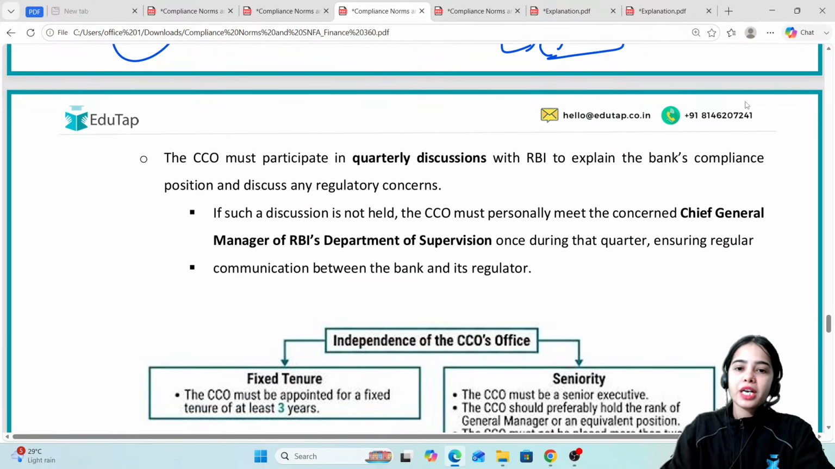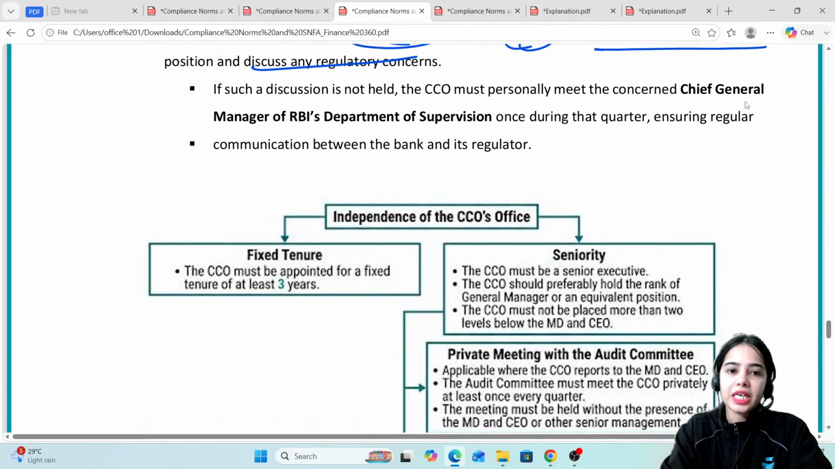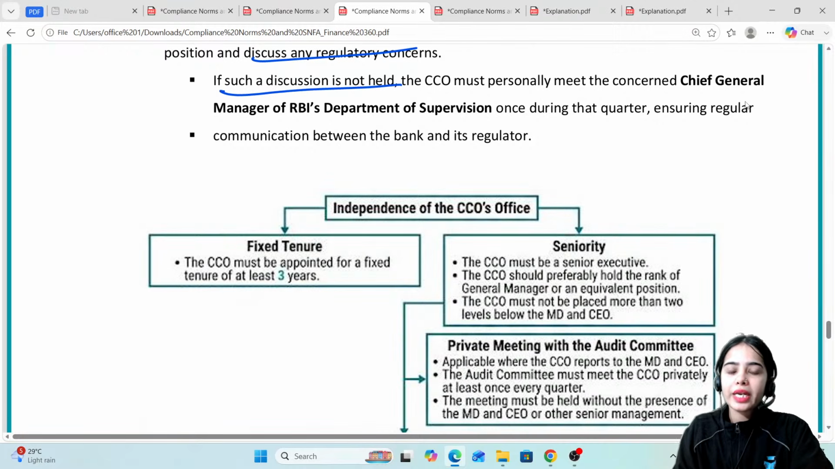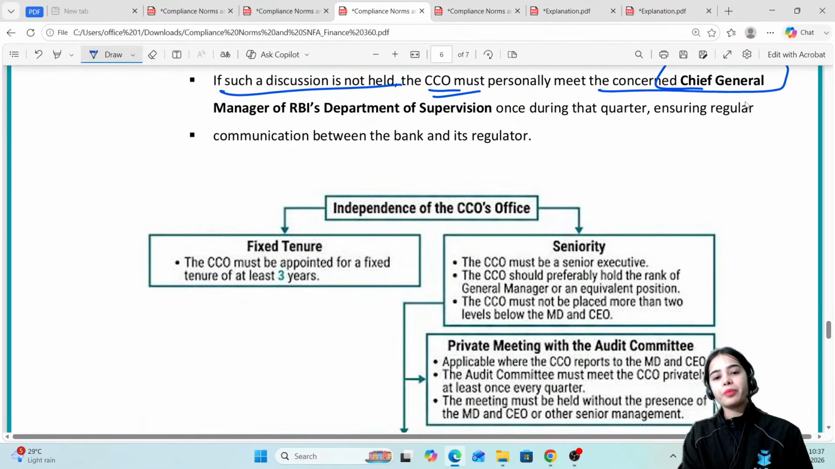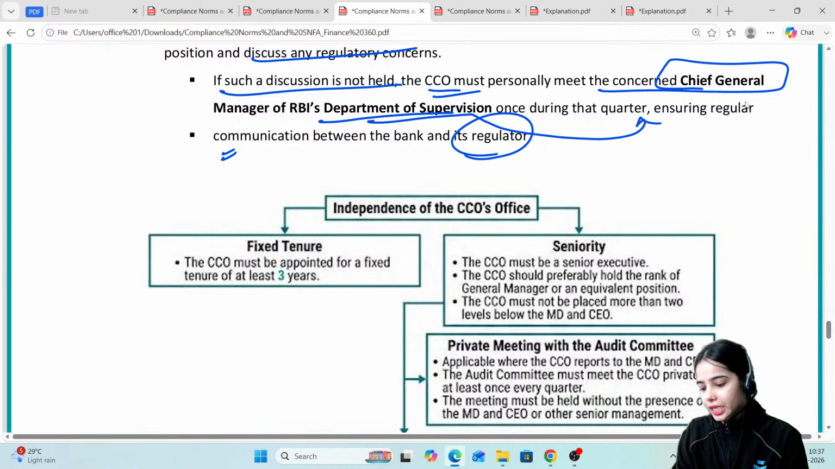The CCO must participate in a quarterly discussion with the RBI to explain the bank's compliance position and discuss any regulatory concerns, if there are any. If such a discussion is not held, the CCO must personally meet the concerned Chief General Manager of the RBI's Department of Supervision once during that quarter, ensuring regular communication between the bank and its regulator. That is the idea. So this is all.